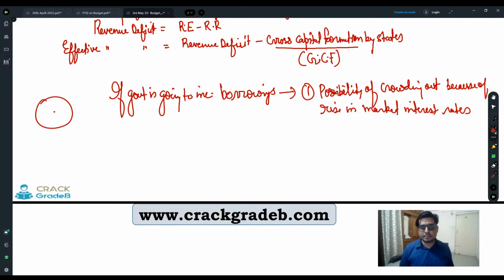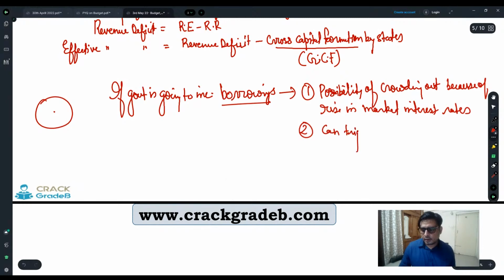And that is why it is going to create a problem for whom? Private sector, right? Another problem with borrowing is that it can trigger high inflation.